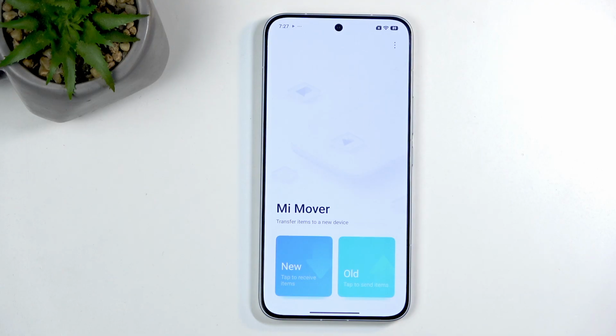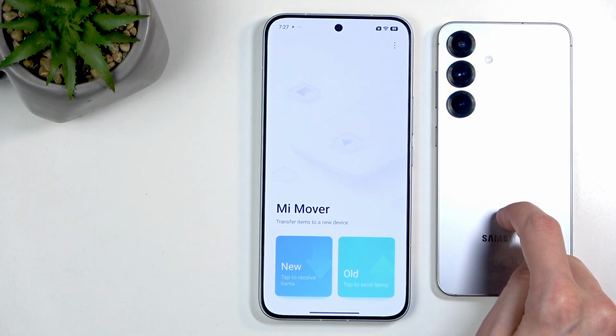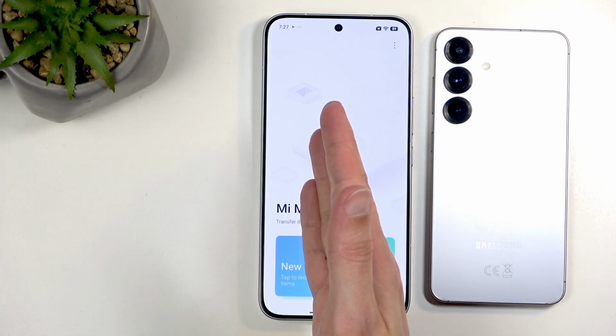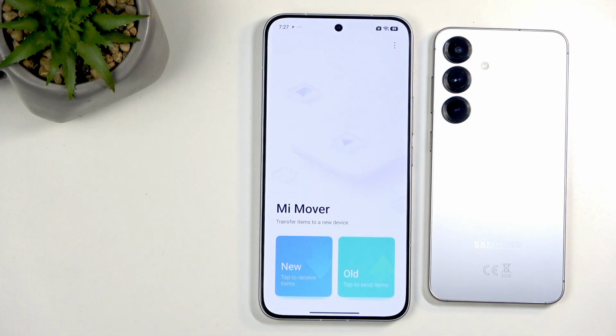And this specific application, the Mi Mover, will be utilized if you're moving data to Xiaomi. So you're always going to be using an application of the phone you're moving the data to, not from. And if you have an old Samsung as an example, like I do, I would need to download the application of Samsung that is equivalent to this, which Samsung has Smart Switch. I would need to download Smart Switch on this phone and then open it up, and I would be able to open up Smart Switch on here as every Samsung has it, just like Xiaomi's have Mi Mover. And it will work basically the same way.